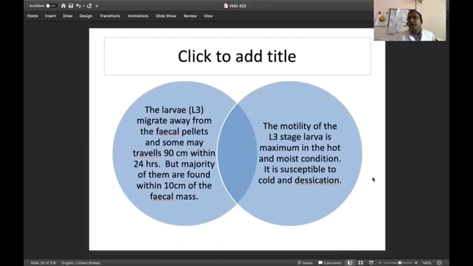Generally, the hot and humid climate is very, very important. Once the temperature starts rising, especially from March, April, May, June, the infection of this parasite decreases automatically, because the high temperature reduces the moisture content of the forages, and therefore the infection rate decreases due to the desiccation of this parasite. Also in the cold season, in extreme cold conditions, the proliferation of the larval stage of the parasite is hindered due to desiccation.